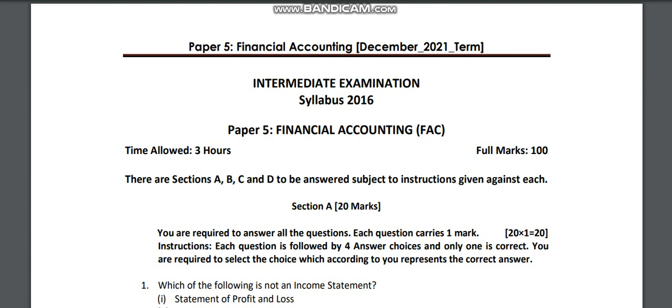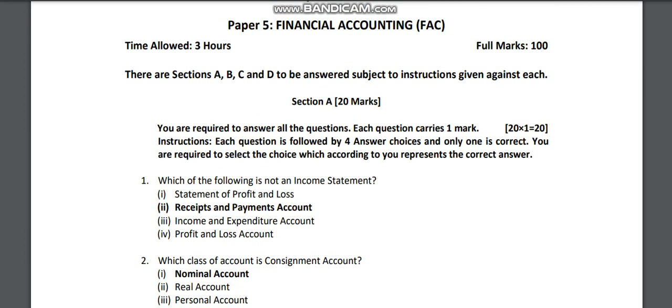So let us start. This is the financial accounting December 2021 term examination. You can see this is Intermediate syllabus 2016, financial accounting. Time allowed 3 hours, full marks 100. If you are studying also, you have to check the model test papers, how they are giving and how you are going to answer. Practice is a must, because only studying is not enough. If you don't know how to answer, it will create problems even if you studied well. So just concentrate on the model test paper and what they are expecting, and the question paper pattern also.